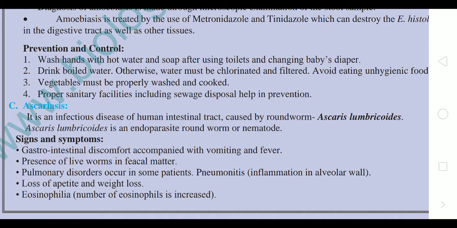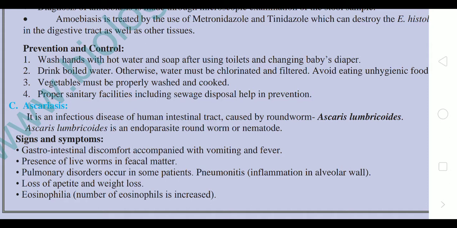Now this is an important point to understand. Entamoeba histolytica spreads in its cyst form, so the infective stage of Entamoeba histolytica is the cyst form. We have to avoid the spread of that cyst form.